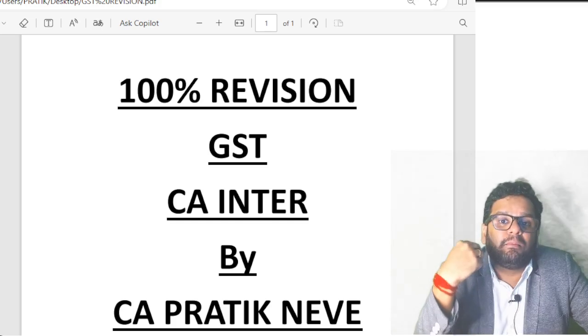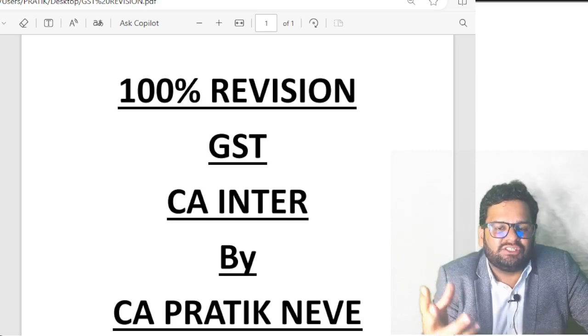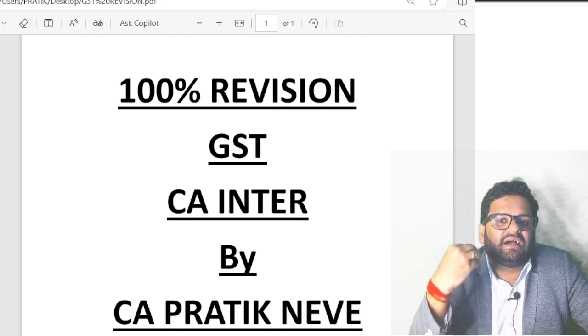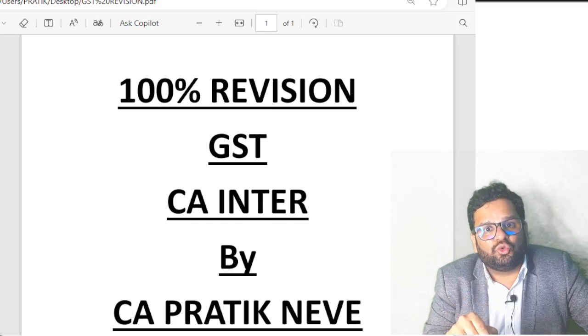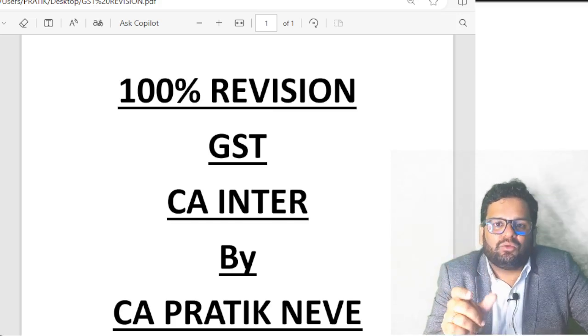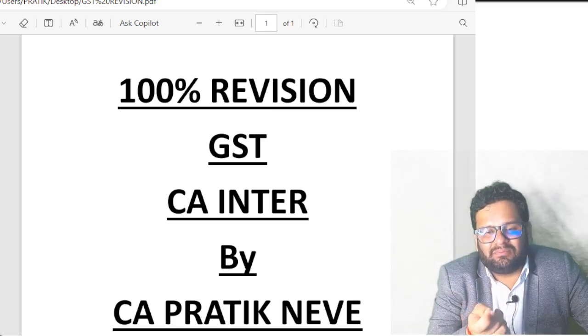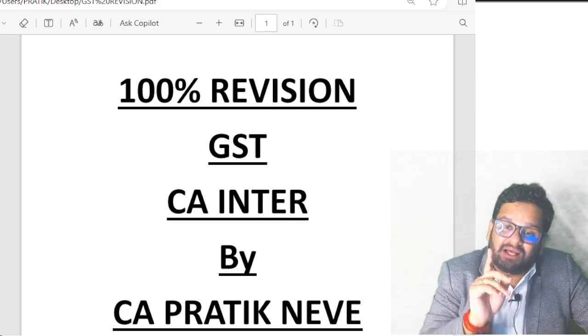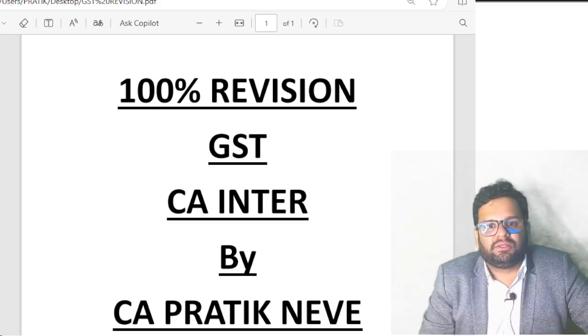And what are the major heads? Major heads are CGST, SGST, IGST, CESS. And can you use tax amount in one major head to pay some tax of minor head? The answer is yes. Earlier this was not possible, now it is possible.